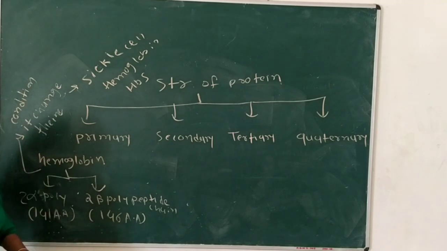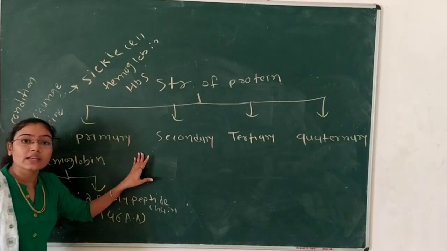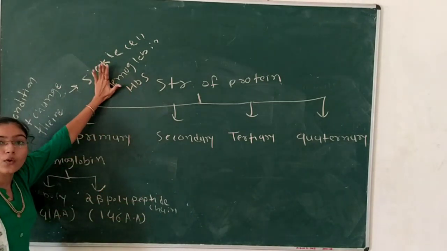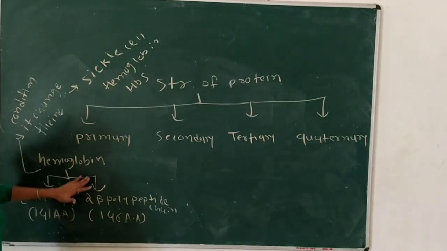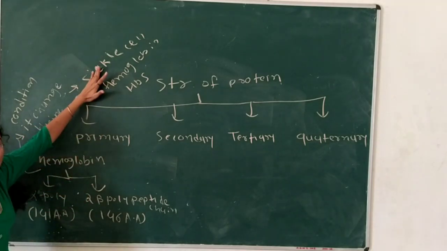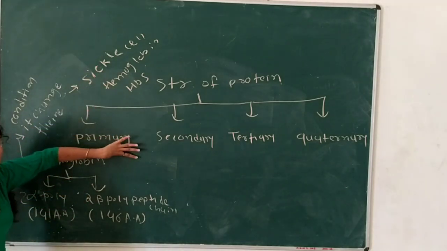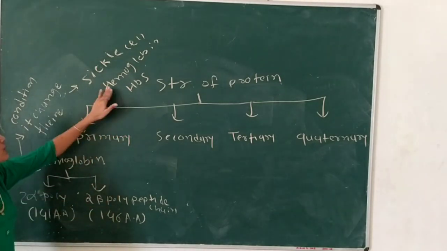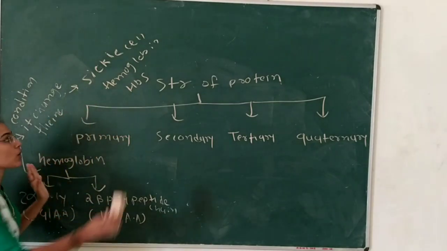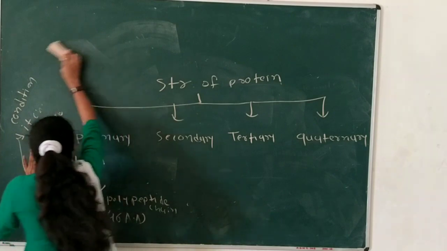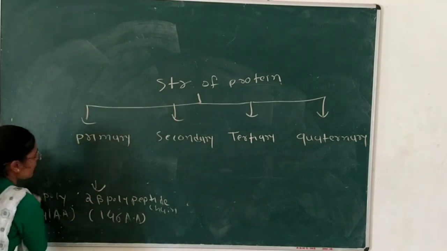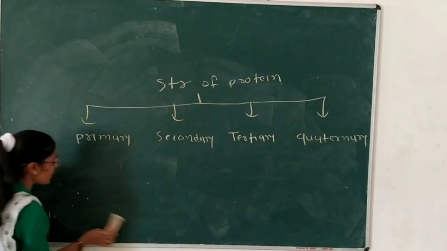So by studying the primary structure, we can differentiate abnormal protein from normal protein. That is a normal protein, that is an abnormal protein. We study the primary structure, and according to that we can identify and differentiate both normal and abnormal protein. So that is the first function and importance of the primary structure of the protein.